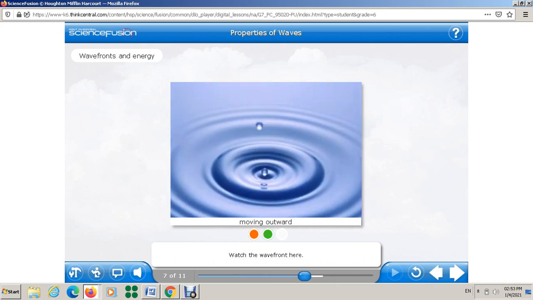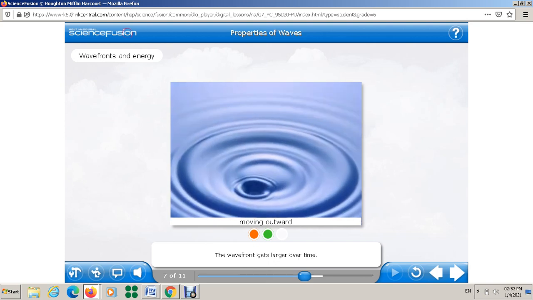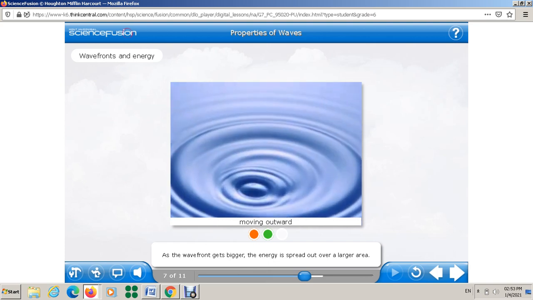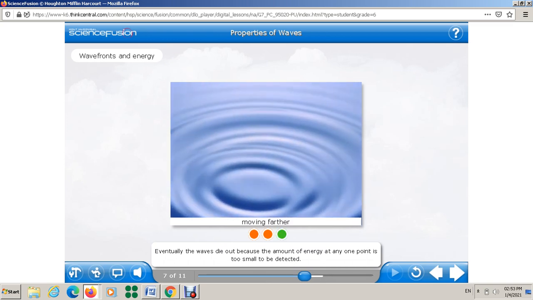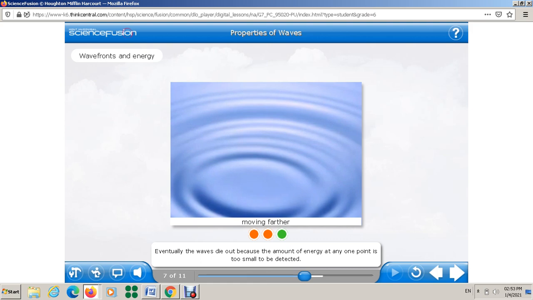Watch the wavefront here. The wavefront gets larger over time. As the wavefront gets bigger, the energy is spread out over a larger area. Eventually, the waves die out because the amount of energy at any one point is too small to be detected.